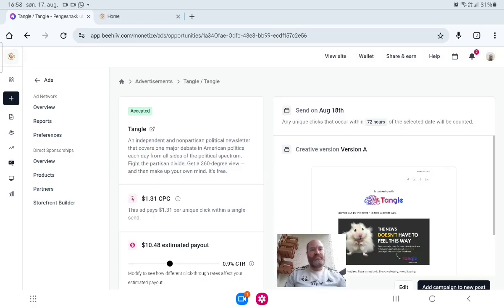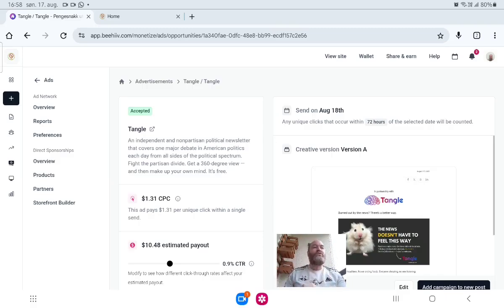Okay, so as you can see here now, I'll get $1.31 each time someone clicks. They have estimated that I will make around $10. Let's hope it's more, but all this I'll show you, and it will not be right away. Even though this will go out in my newsletter tomorrow, we will only see in 72 hours how many clicks I got. Hopefully we will start to get at least every second day an advertiser, so you can start to send out your newsletter and we can start to make money with your newsletter.